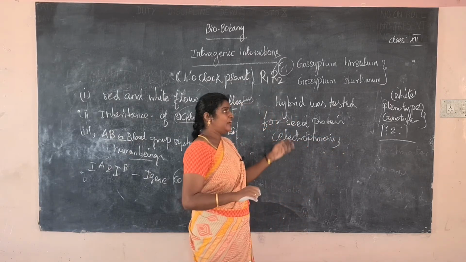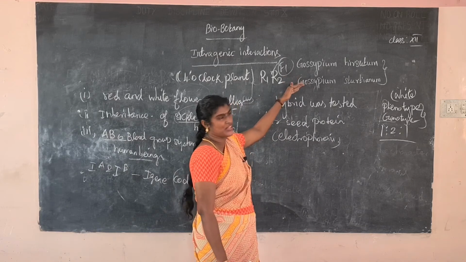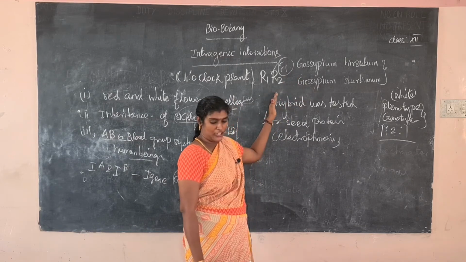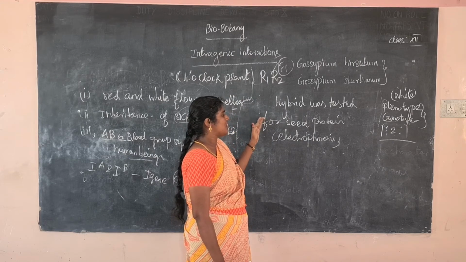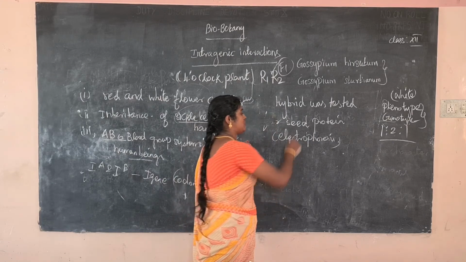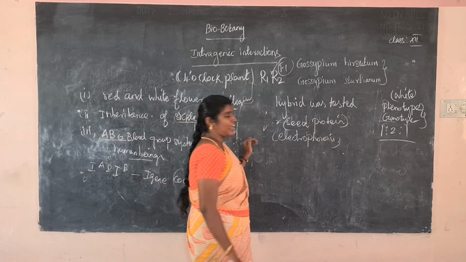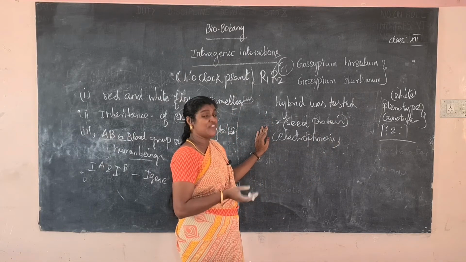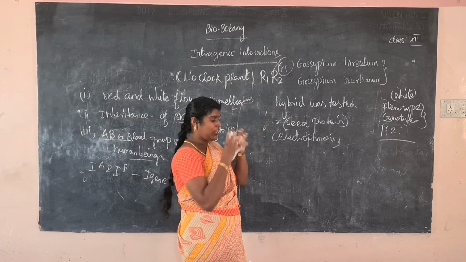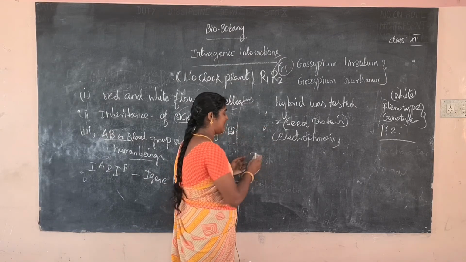Okay, so the plants are Gossypium crispum and Gossypium sturtium. The hybrid was tested for the seed protein. The hybrid's seed protein is checked by the method of electrophoresis. Both of the parents have different binding protein.